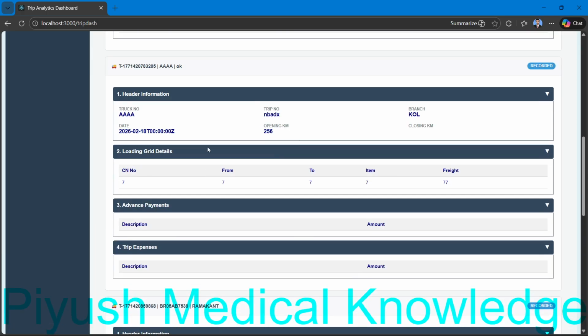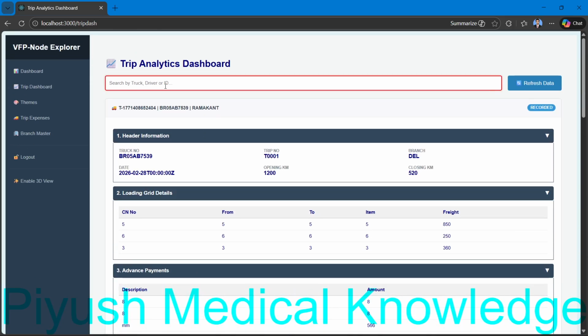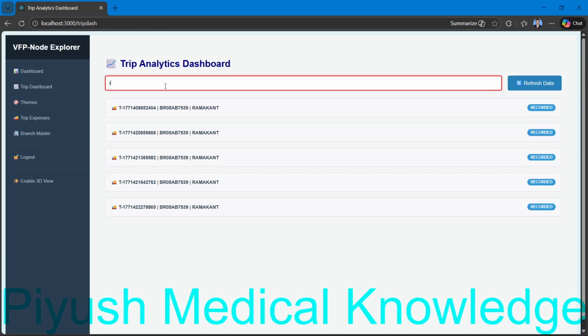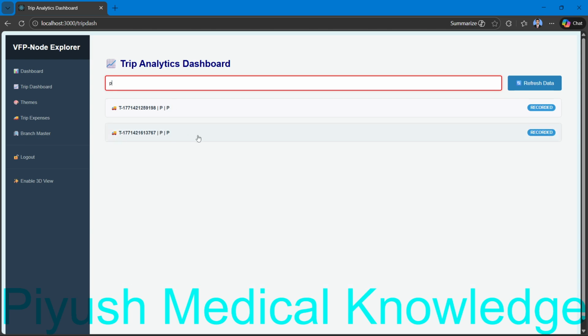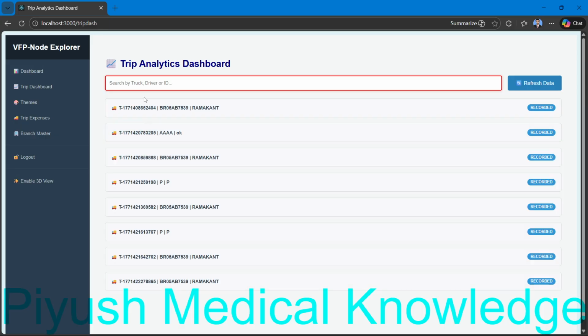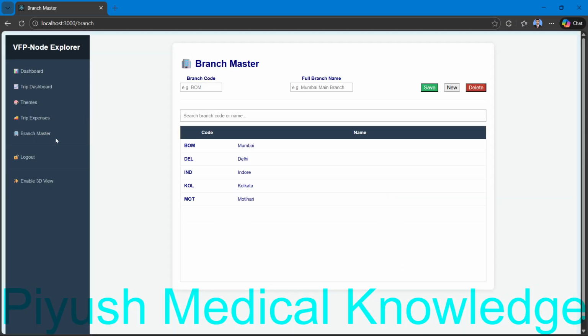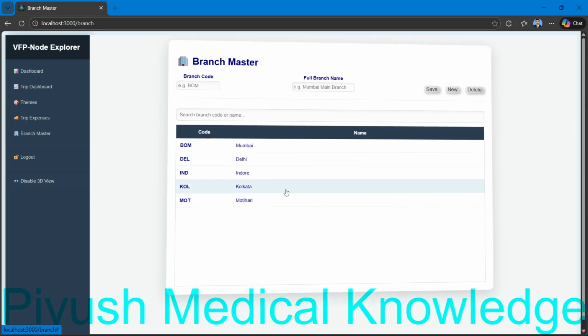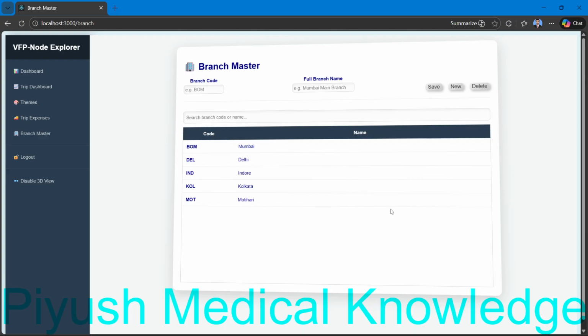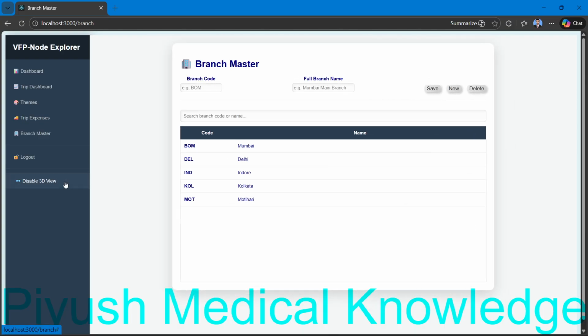Not only this, you can search it also, like Ramakant. If you want A, this is the A. If you want P, this is the P. Okay, everything is perfect. Now you have seen the trip dashboard and the themes. Before going to trip expense, we have to see branch master, and you can enable 3D. This will make all buttons 3D and so on. Here I am just disabling it.